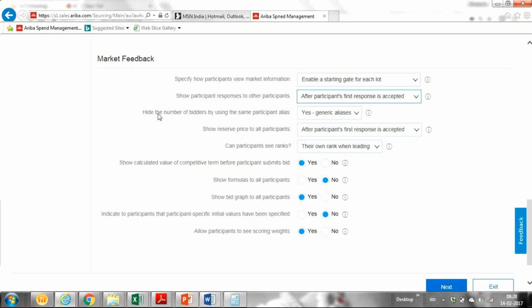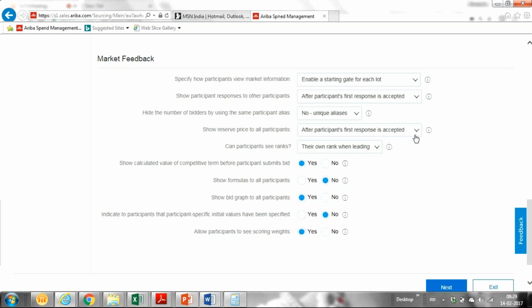So here we have hide the number of bidders by using same participant alias. You can have a unique name or generic name, like supplier 1, supplier 2, or you can have their unique name, like company name or some other unique name. This is to restrict the supplier from knowing who all the other suppliers are, their names, their contact, their identity, to just hide that. We can have this field.